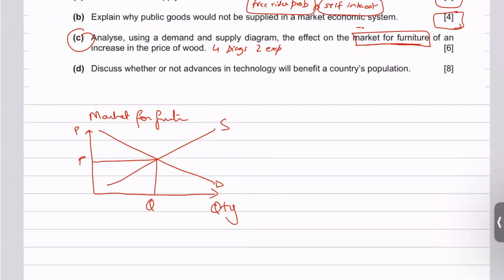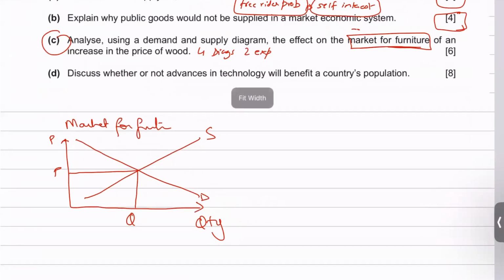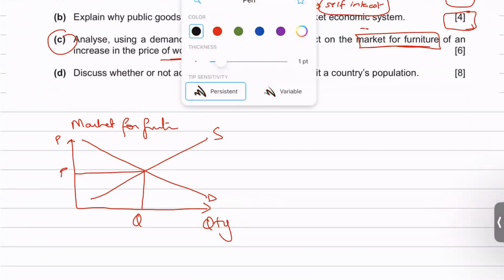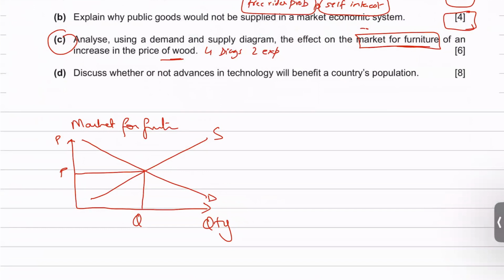Now, wood is a raw material for furniture, right? So if wood is getting expensive, the furniture manufacturers would buy wood at an expensive price, which would drive up the cost of production for them, because the price of raw material would go up. Since the cost of production goes up, it would be difficult for them to produce a huge quantity of output. This is what you're supposed to write: for each additional furniture they make, they need to pay extra for it, because they incur an extra raw material cost.